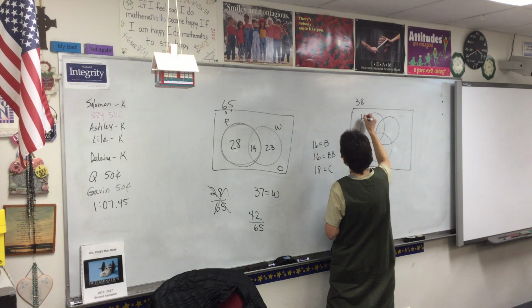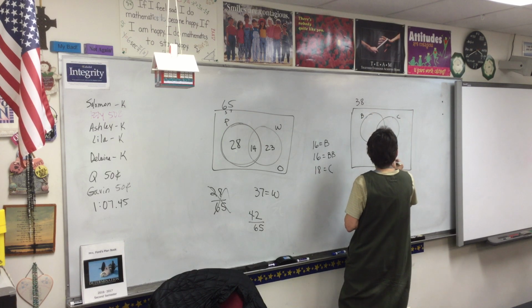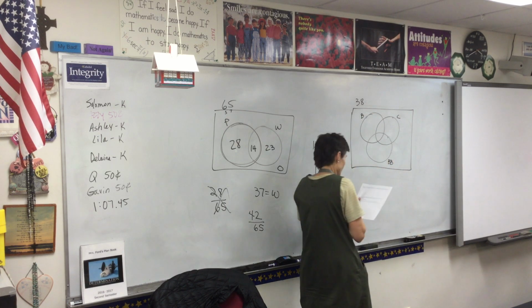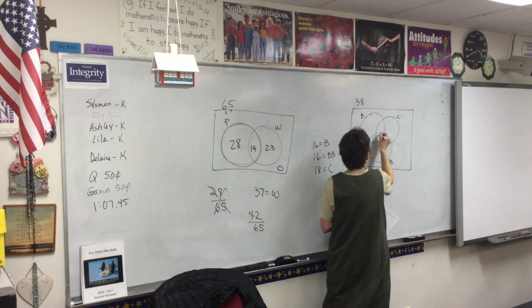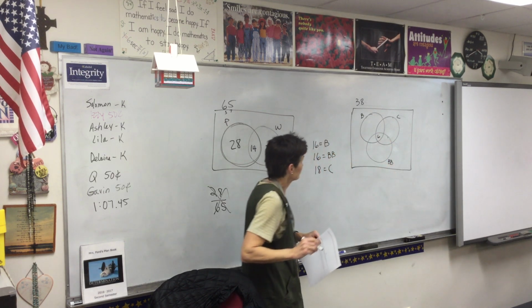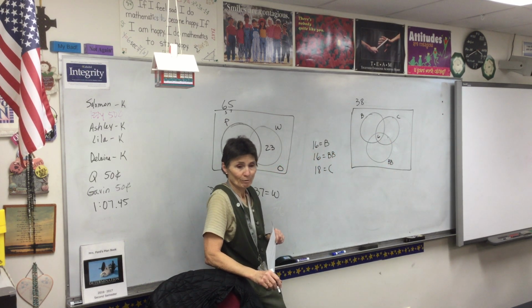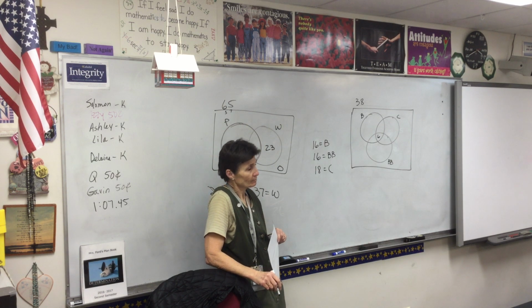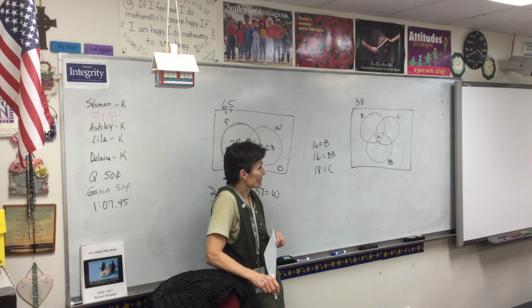So we got brownies, cookies, and banana bread. And 6 of them love all 3. So I'm going to put 6 right there in the middle. Everybody with me so far?